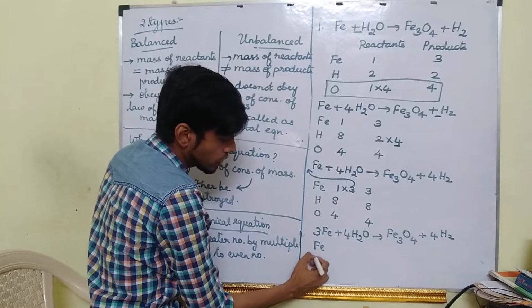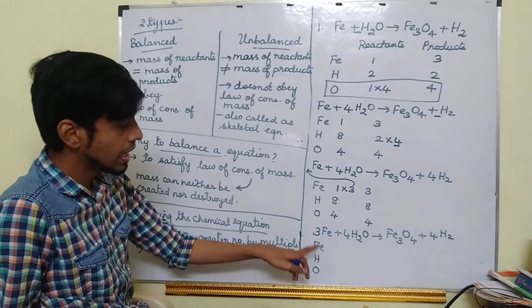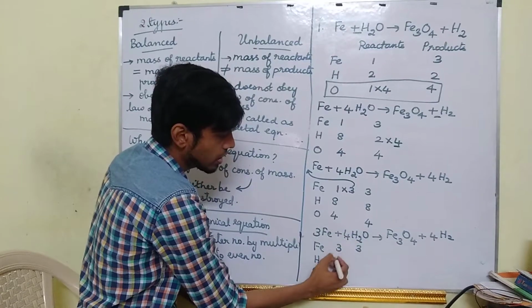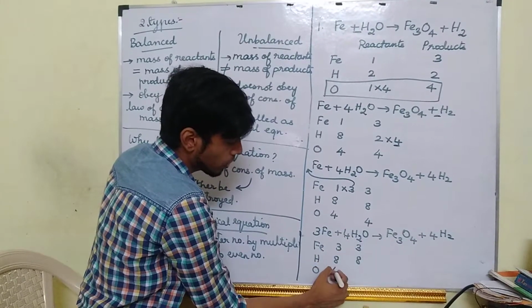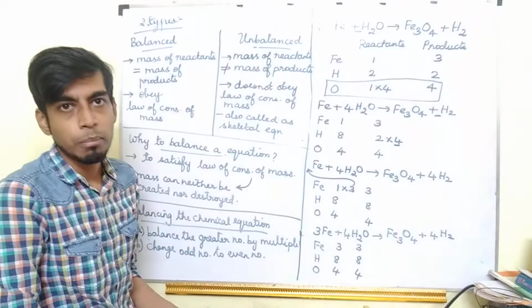Now you check iron, hydrogen, oxygen. Iron here 3, here also 3. Hydrogen 4 2s are 8, here also 8. Oxygen 4 1s are 4, here also 4. So the equation is balanced.